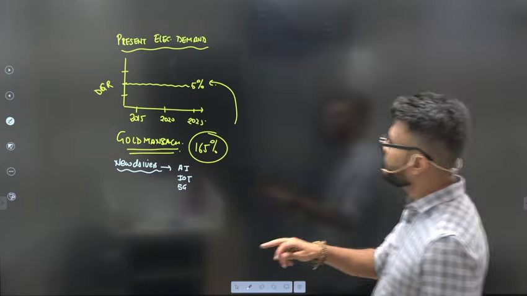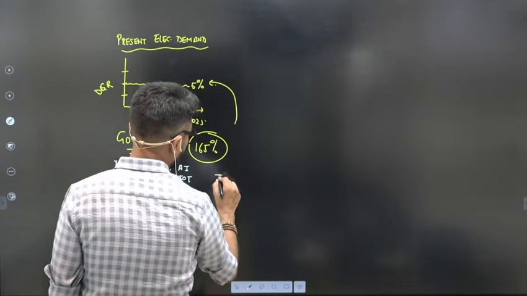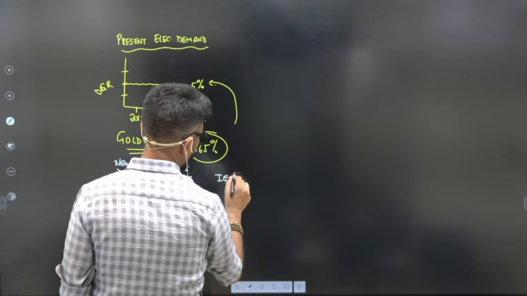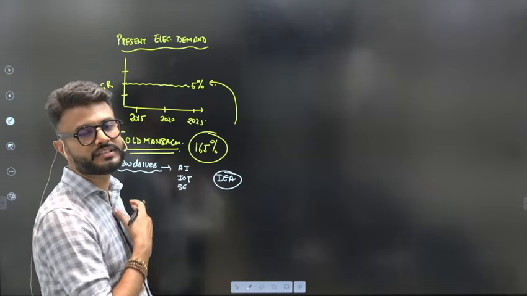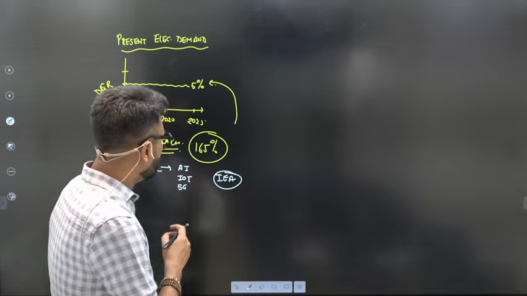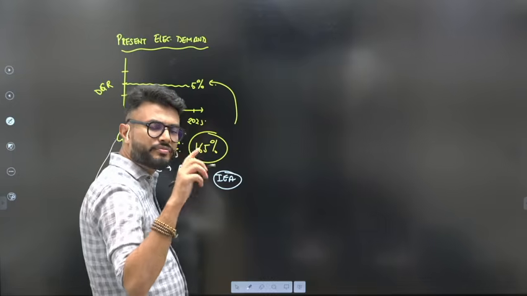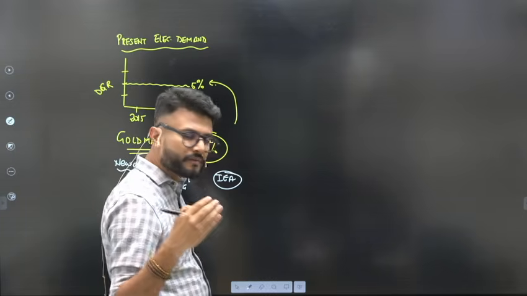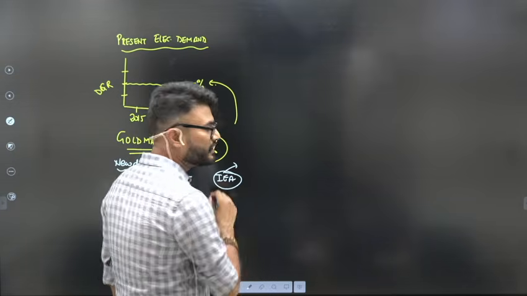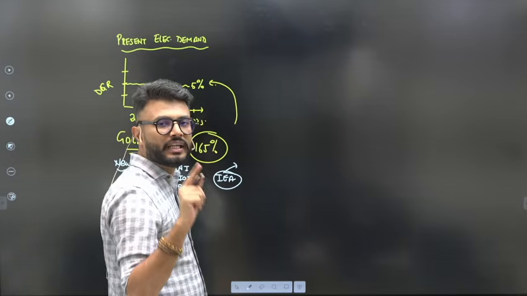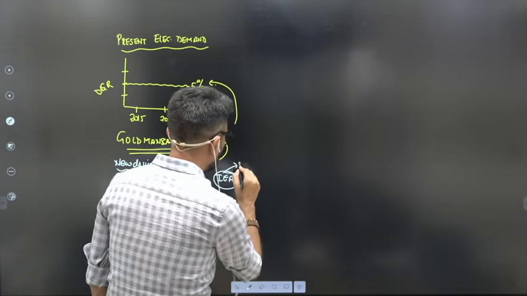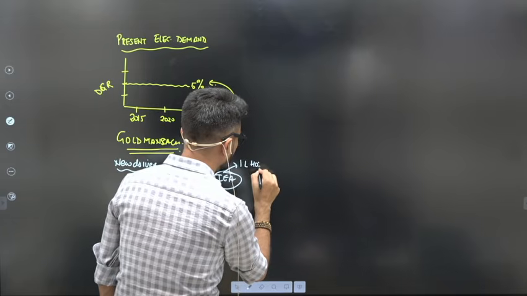The other report is from the IEA. Now this is also another perspective to understand the energy thirst of these AI data centers. IEA says that one full-fledged data center consumes electricity equal to the electricity consumed by 1 lakh households.